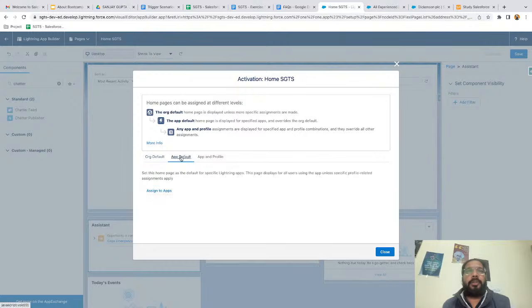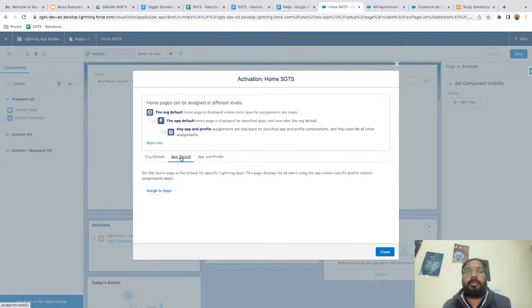But if you want to assign it to a particular app, I think this option is beneficial. You can select a particular app and assign this home page to that app. And if you want to assign to a particular app and to a particular profile, so limited users can access, you can go with the third option, right? And this will be decided by the project architect in discussion with the client. As per the business requirement, you need to decide which option to select.